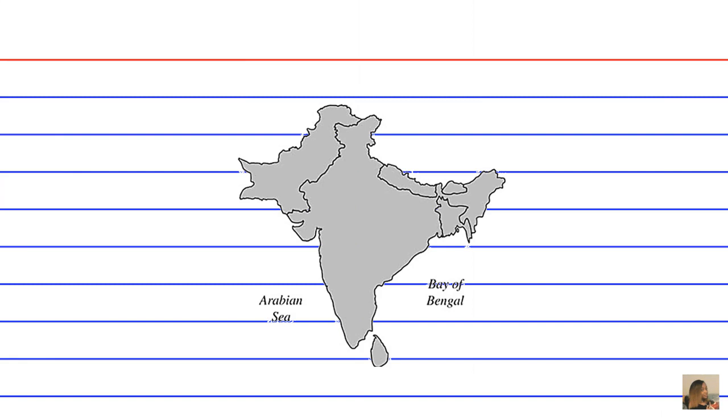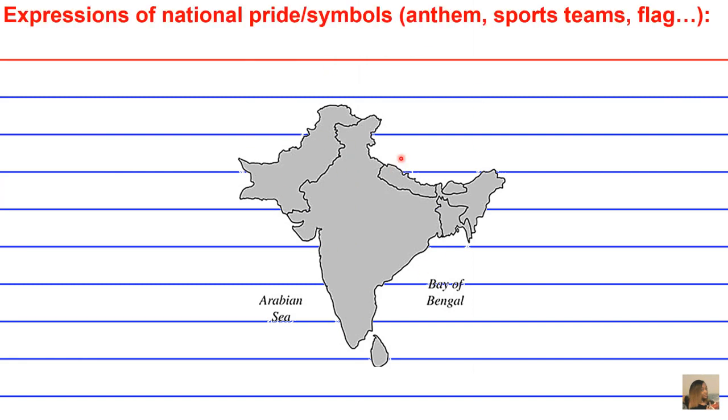A third centripetal or unifying force in this region is going to be expressions of national pride and symbols such as anthems, sport teams, flags. One good example is a sport, and that's cricket in India, as well to a lesser degree, soccer. Okay.